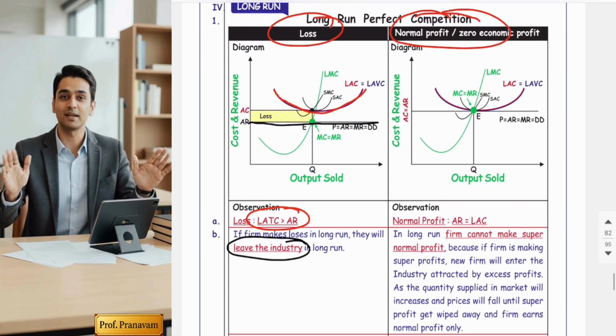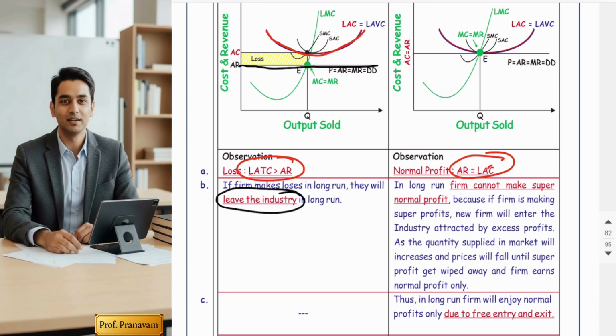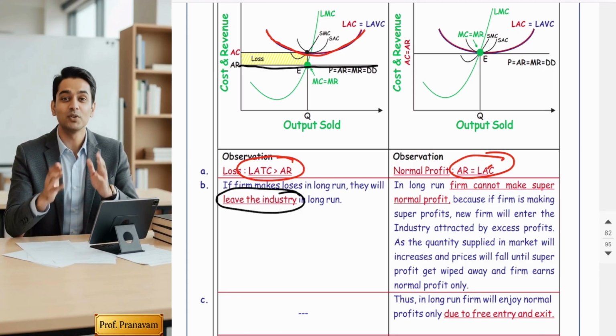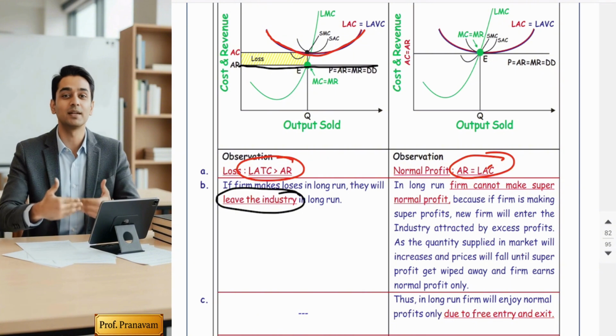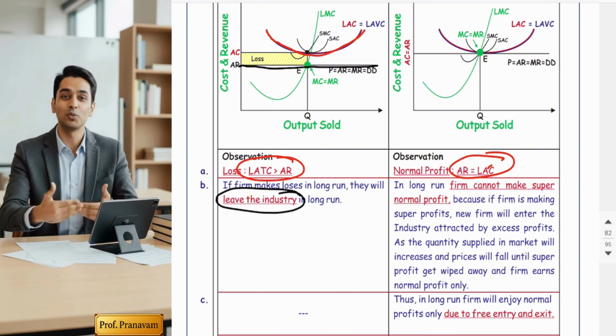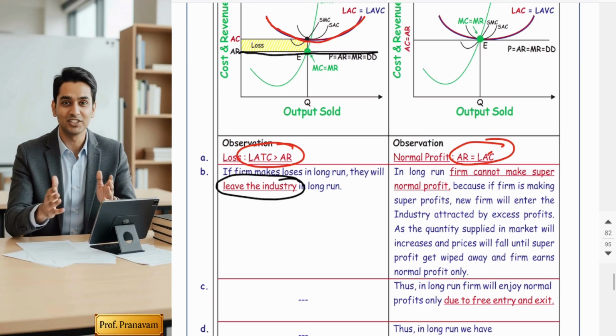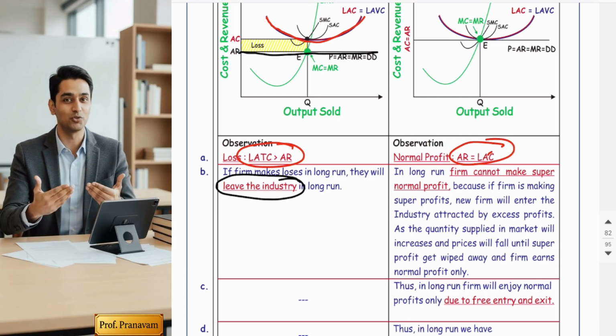Now come to normal profit. Friends, in normal profit, AR is always equal to AVC. But what economists are trying to explain is that in the long run, sellers cannot enjoy supernormal profit. Why can't they enjoy supernormal profit? Because of one reason, guys. Economists say it is due to free entry and exit.